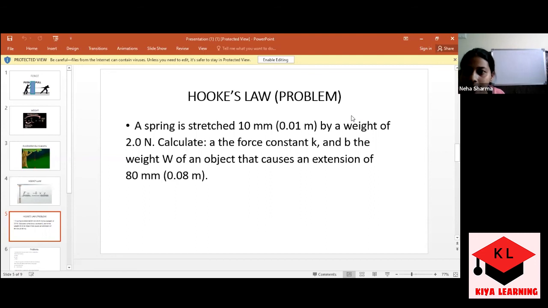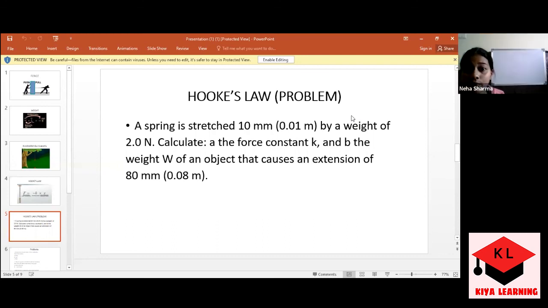You have to calculate the force constant, which means K. It is very easy. Use the formula of Hooke's law. Don't use the negative sign, just directly F equals Kx. You have the value of X and the value of F, so you will be able to calculate K from there.